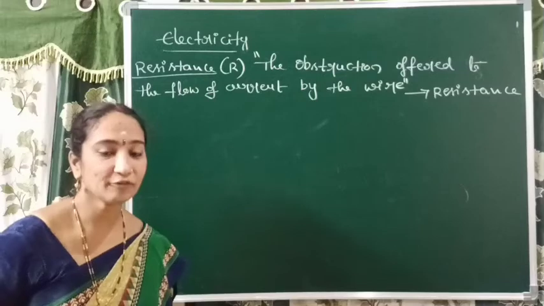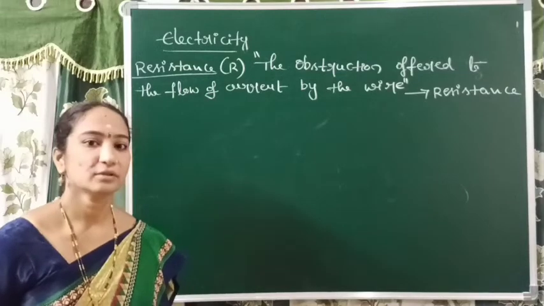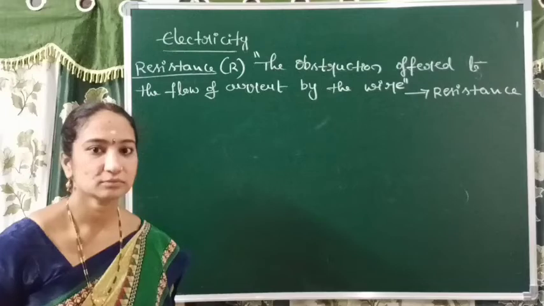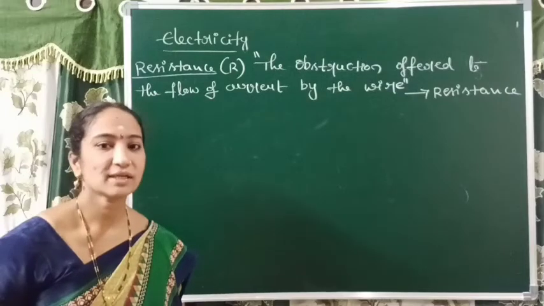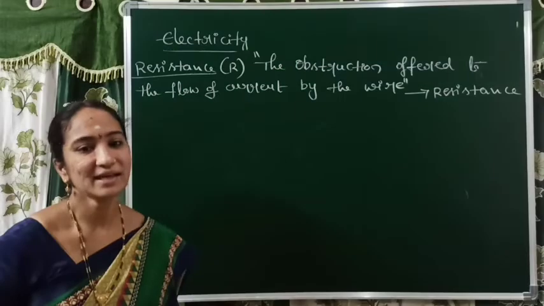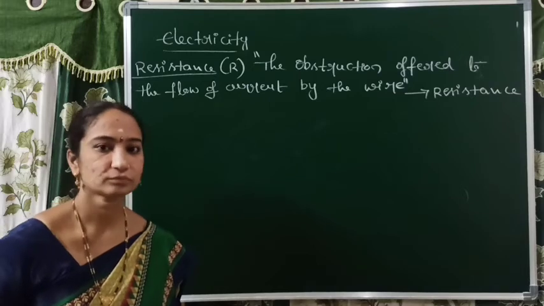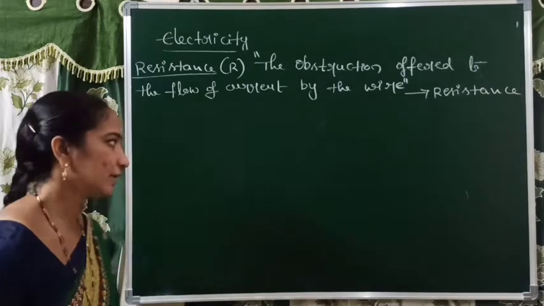Flow of current will be obstructed. Current flow avutu untundi, and a wire stops that flow. That process is called resistance. అలా stop చేయడాన్నే మనం resistance అని చెప్తాం. Right, best example I gave now.